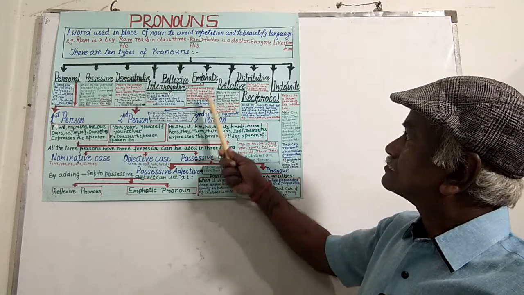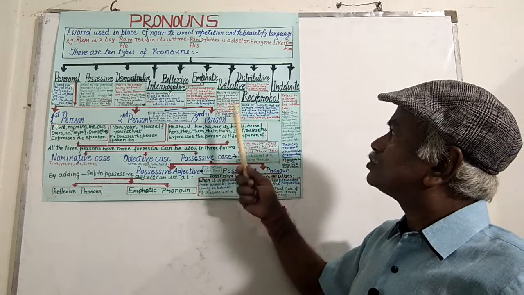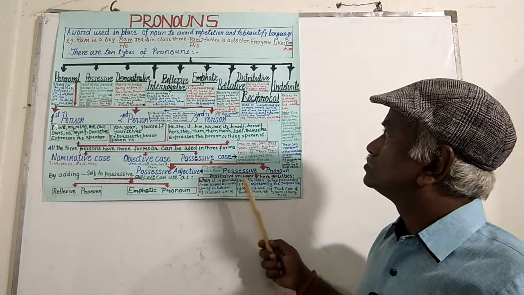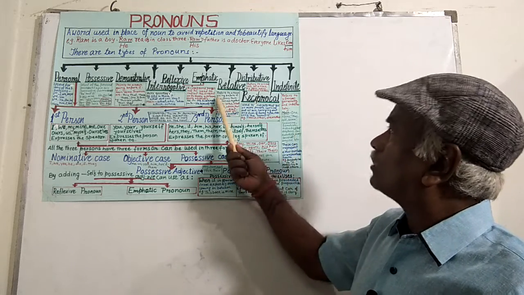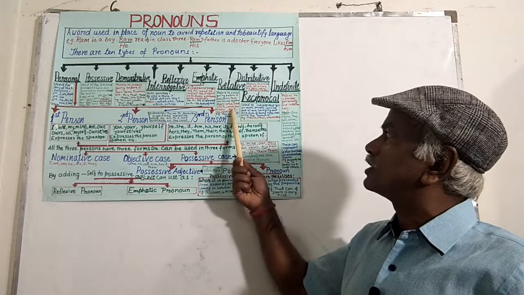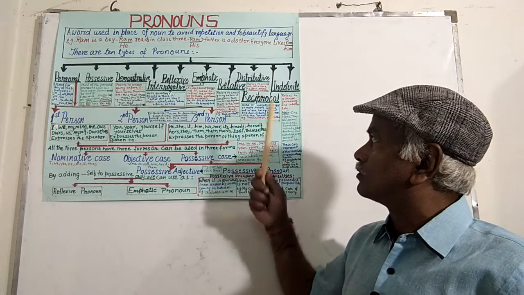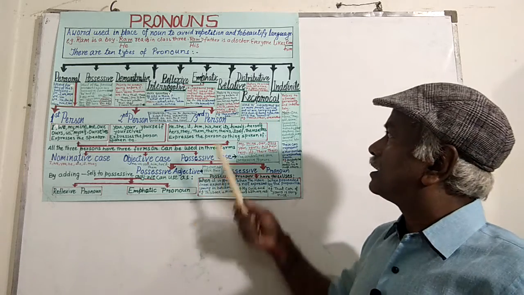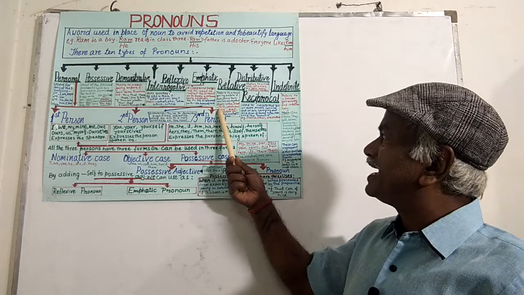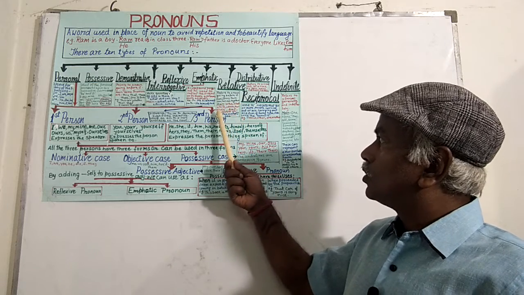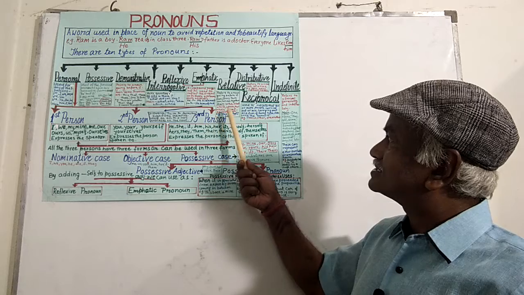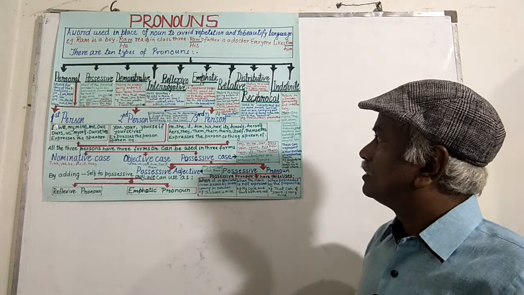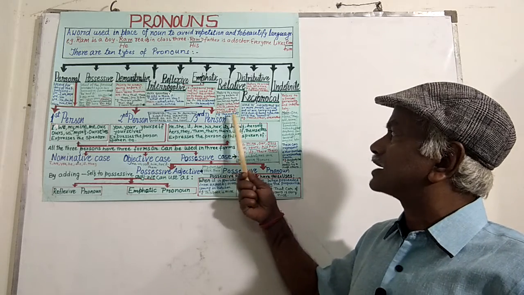Next one is relative pronoun. It refers to a noun going before it. A pronoun which refers to a noun going before it is called a relative pronoun. It also joins two sentences together. For example, who, what, which, whom, that, whose, but, as, whoever, etc. are relative pronouns. For example, this is what I like.